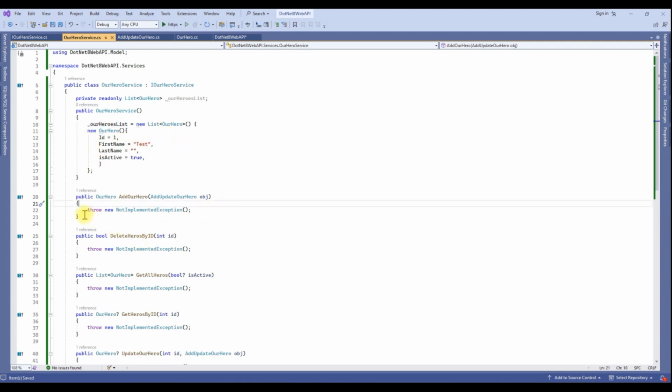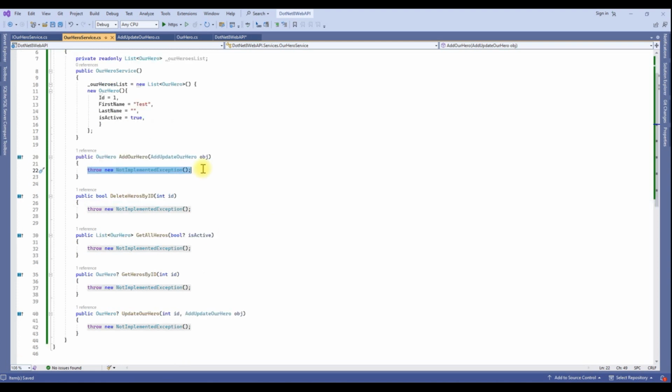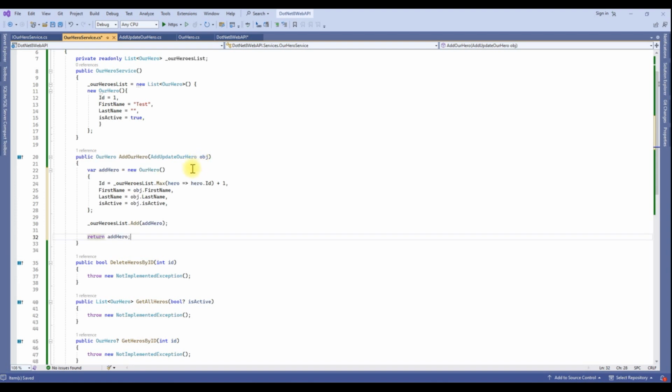Let's implement the other methods also. In AddHero, we have a hero object. Based on the hero object, we need to add this object to our in-memory collection. So here I am going to create one more object. In this object, I am assigning all the fields: first name, last name, and is active. Because ID is dynamic, I am just checking in my collection what is the max ID we have, and whatever we have, I am incrementing by 1.